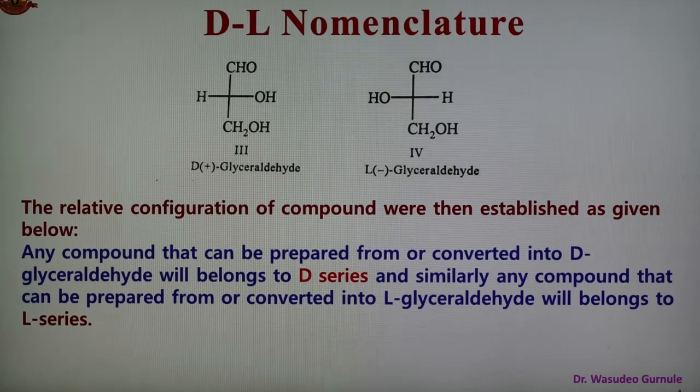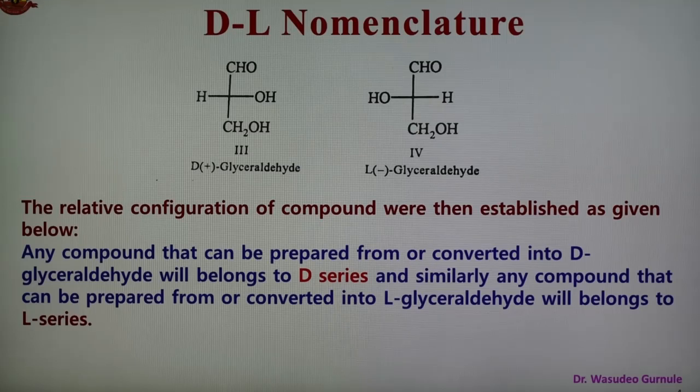The positive enantiomer is given the symbol D, and the configuration is shown in the first structure, in which the OH group is present toward the right and the hydrogen atom toward the left, the aldehyde CHO group is at the top, and the CH2OH group lies at the bottom of the Fischer projection formula.